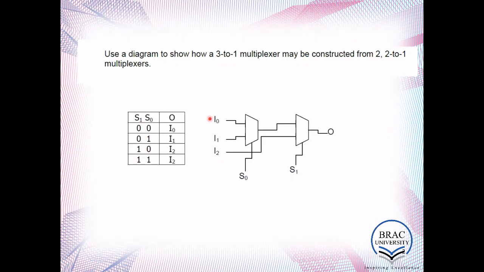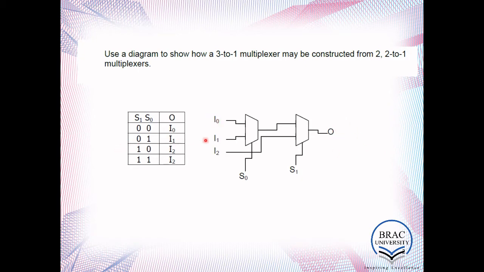As you have 2 control pins, S0 and S1, you have 4 combinations, 2 to the power 2. The combinations are 00, 01, 10, 11. Looking at S0 and S1, for 0, 0, if this one is 0, it will select I0 to the output. This is also selecting this one to the output. So the output will be I0, because here I0 is passing to the output.